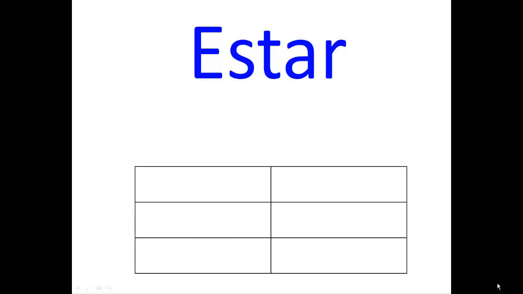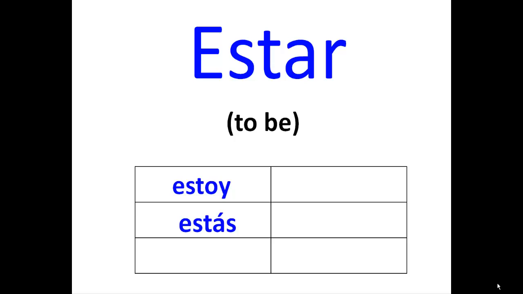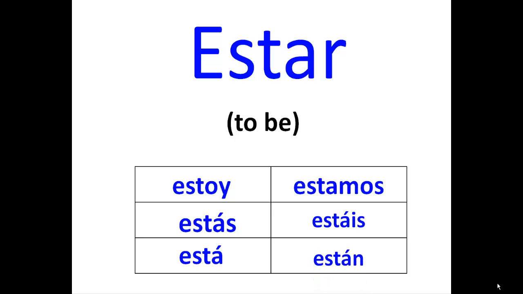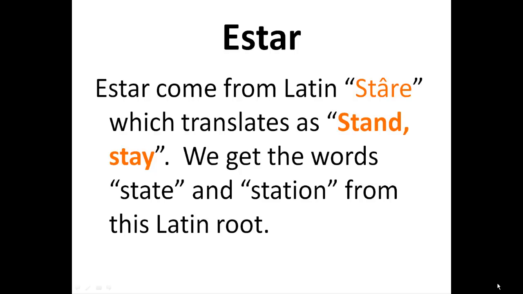Estar también es otro verbo irregular. Las formas son estoy, estás, está, estamos, estáis, están. Notice the accent marks. This verb also comes from Latin. The form stare translates as stand or stay, and in English it has come to mean state or station. These are pretty temporary. They change. You can move around. So estar is not a permanent condition.